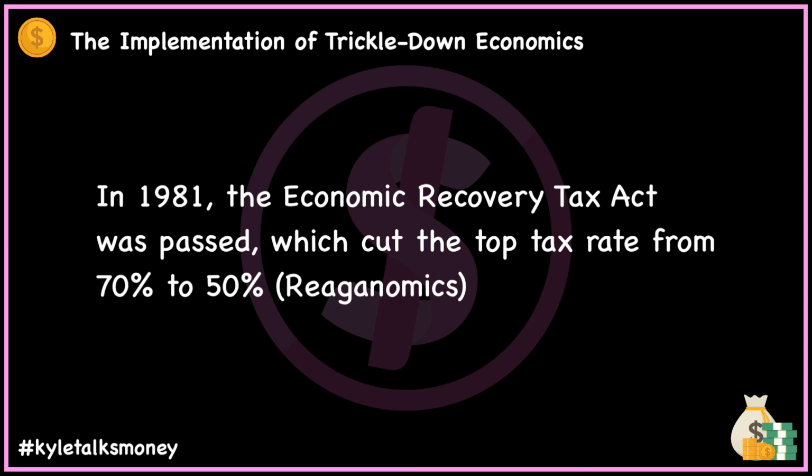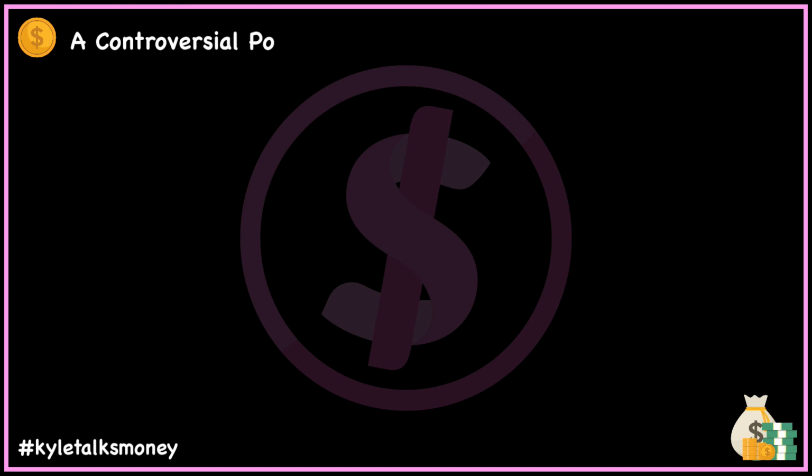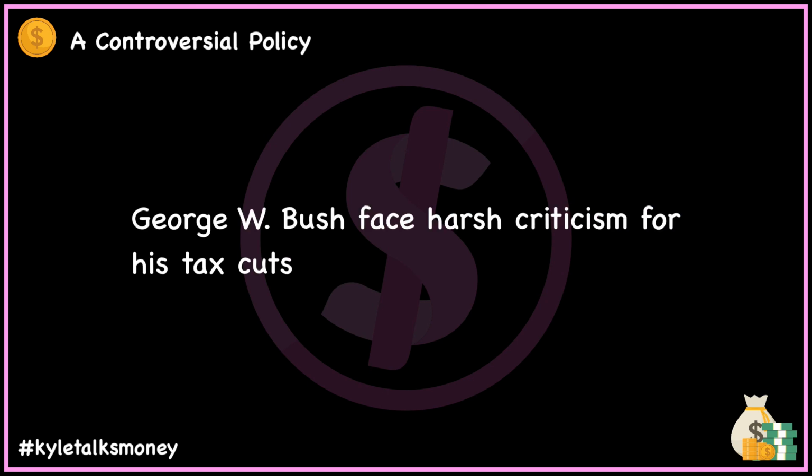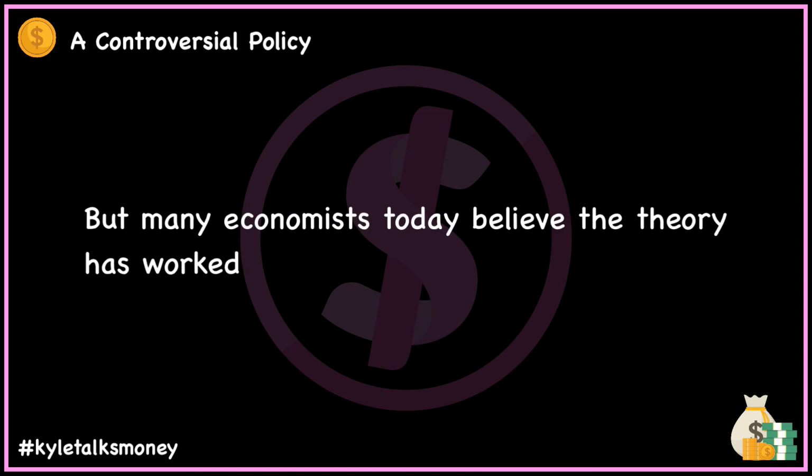The top fell from 70% to 50%. Since then, trickle-down theory has been tied closely to Reagan's policy, collectively known as Reaganomics. So trickle-down economics remains highly controversial. George W. Bush faced harsh criticism for his tax cuts. Despite staunch political opponents to trickle-down policies, some maintain that the general consensus among economists today is that the theory works. So what are your thoughts?